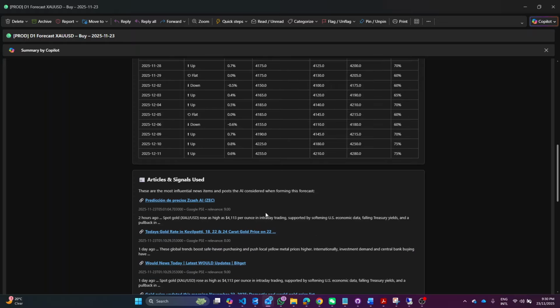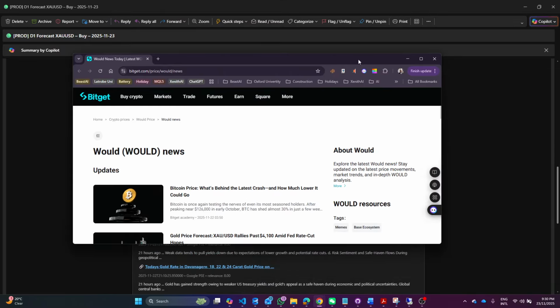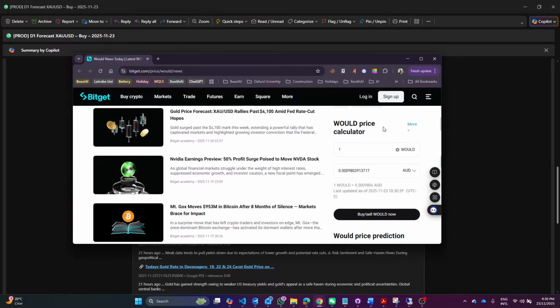It also tells me for auditability, I need to know what it actually used to make its prediction. So these are the articles that it's used. And if I wanted to have a look at any of these articles, I can see the relevance score. So this is a 9 out of 10, which makes it very relevant to gold. And if I click on that, then I can actually go and have a look at that article. And by clicking on it, I can say, yep, okay, cool. And I can go and have a look and see this is the information that the AI has ingested, and it's used it in coming up with its prediction.